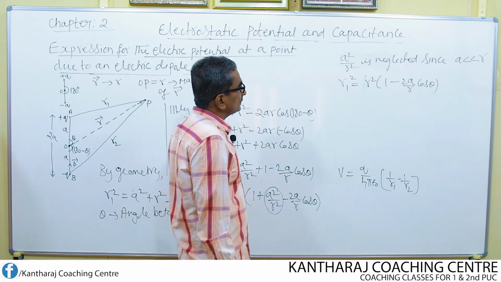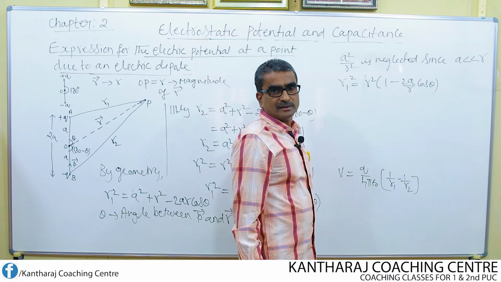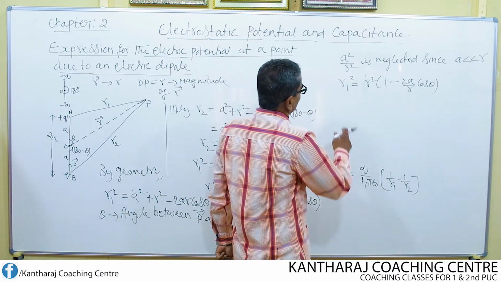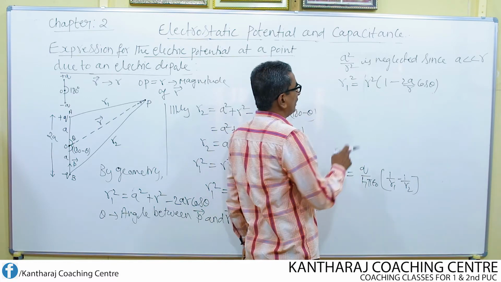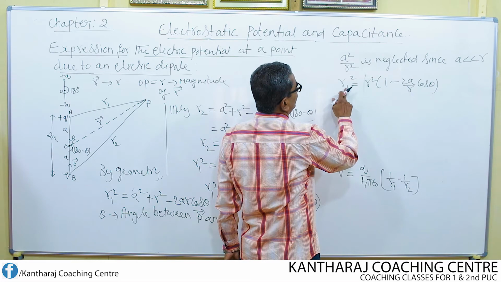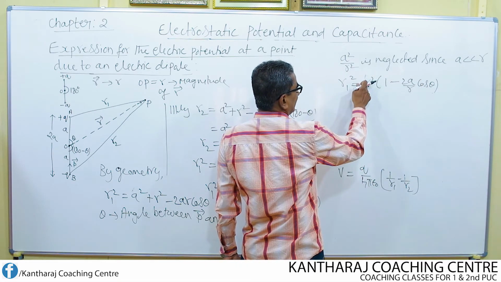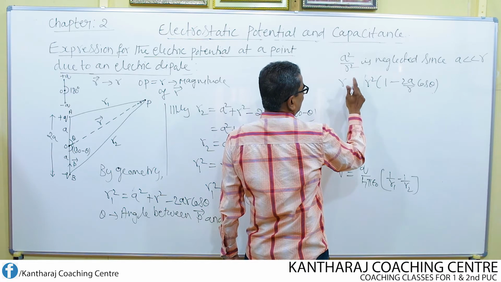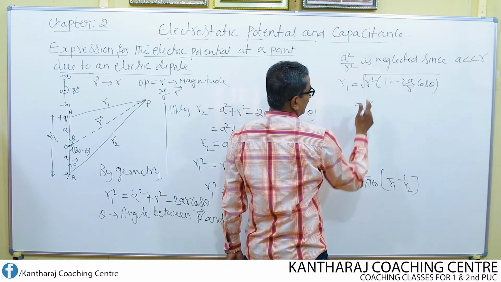Now I want to find the ratio 1 by r1. So I apply the square root to both sides. What is r1 equal to? r1 equal to root of this: root of r square is r.